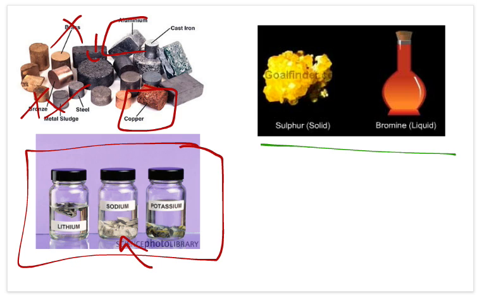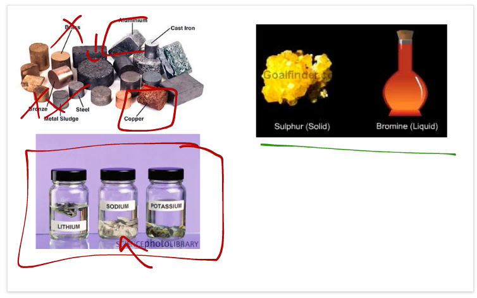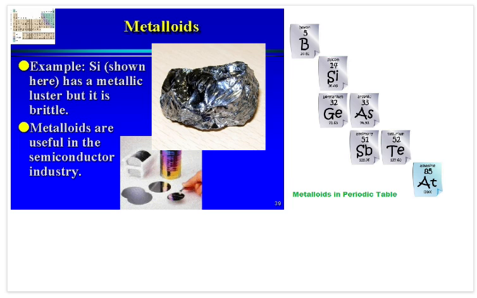Our nonmetals over here, sulfur, bromine, a really bad picture of bromine. I think that's just a computer-generated image of bromine. Bromine is a liquid, but it's so volatile it'll go into the gaseous phase if you store it in a bottle, or if you open that bottle up, then the gas will escape. Sulfur can be a powder or kind of a crystal when you find it pure. But again, these are pure elements. So shiny, not shiny, right? Metals, nonmetals. Very easy.